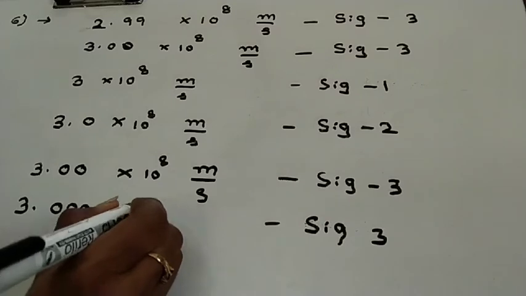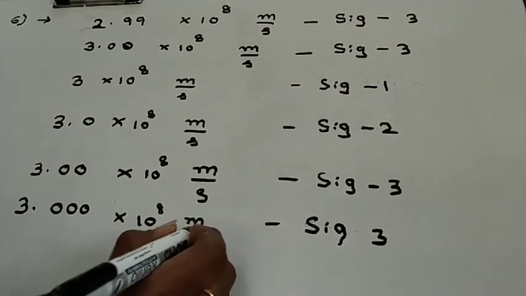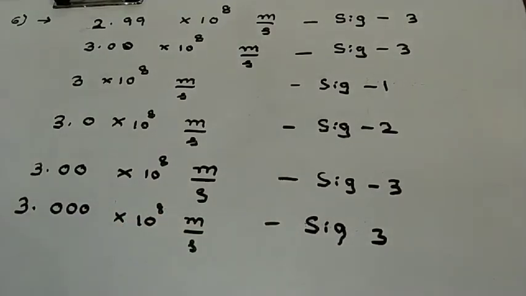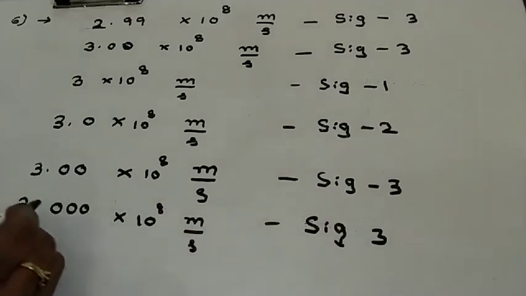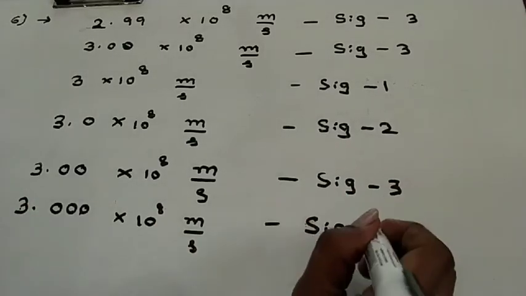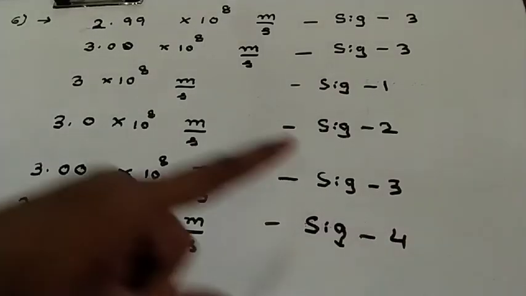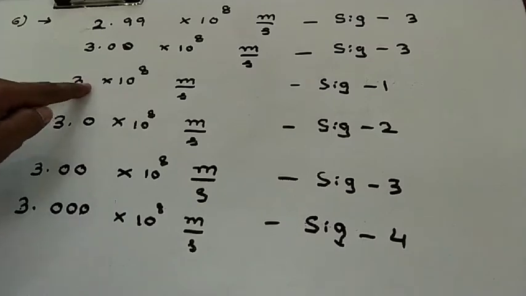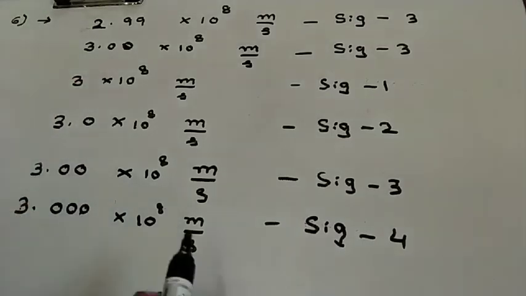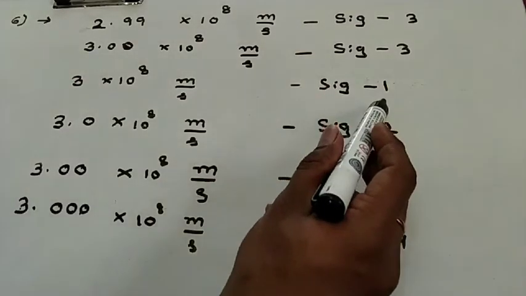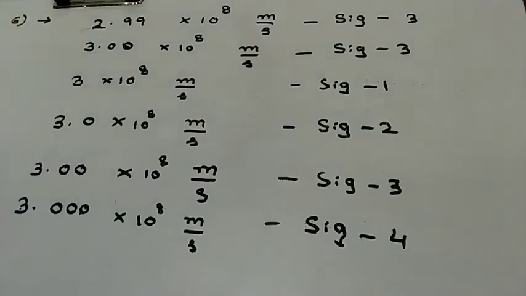Into 10 to the power of 8 meter per second. In this case, its significance is how much? 1, 2, 3, 4. That means here it is 4. That means if digits are there after the decimal, then its significance becomes 4. If after this there are no numbers, then the significance is 1. This is also one of the important points.